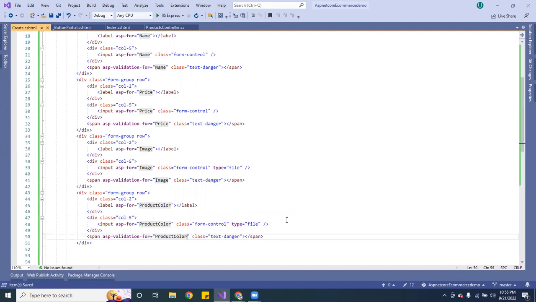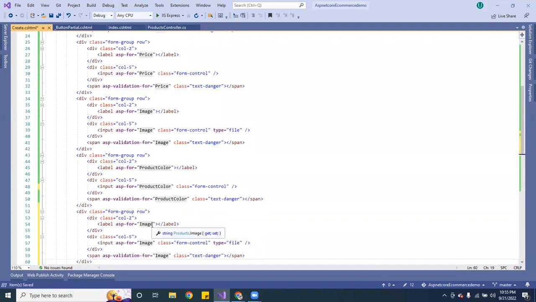Product color. Okay, cool. So that's that product color. And this here, we don't need that. Product color. All right, so now the next one is going to be a little bit different. On the next one, I am going to be passing the product type. So it's going to be product type ID, okay?